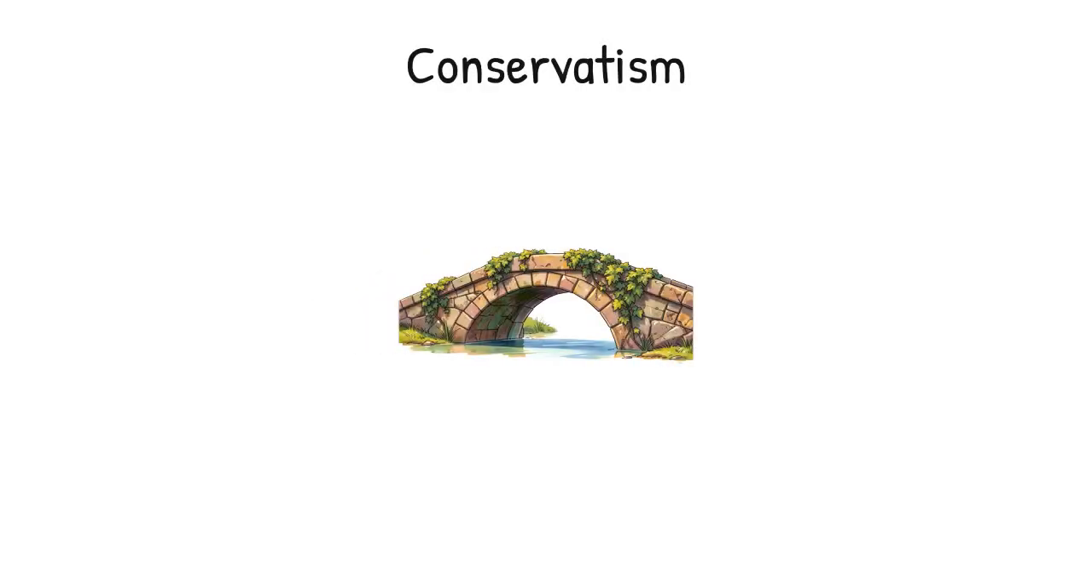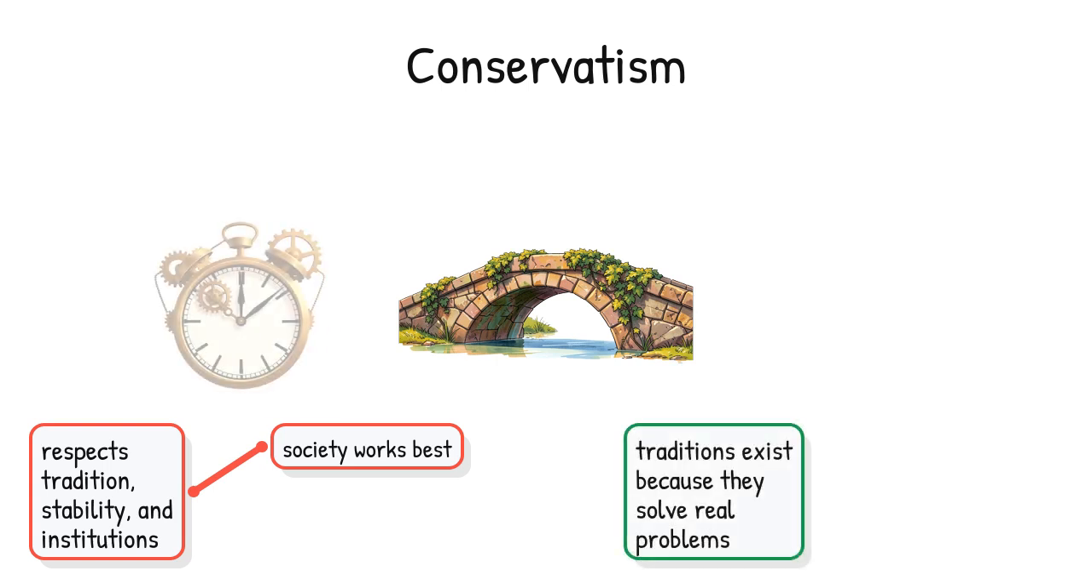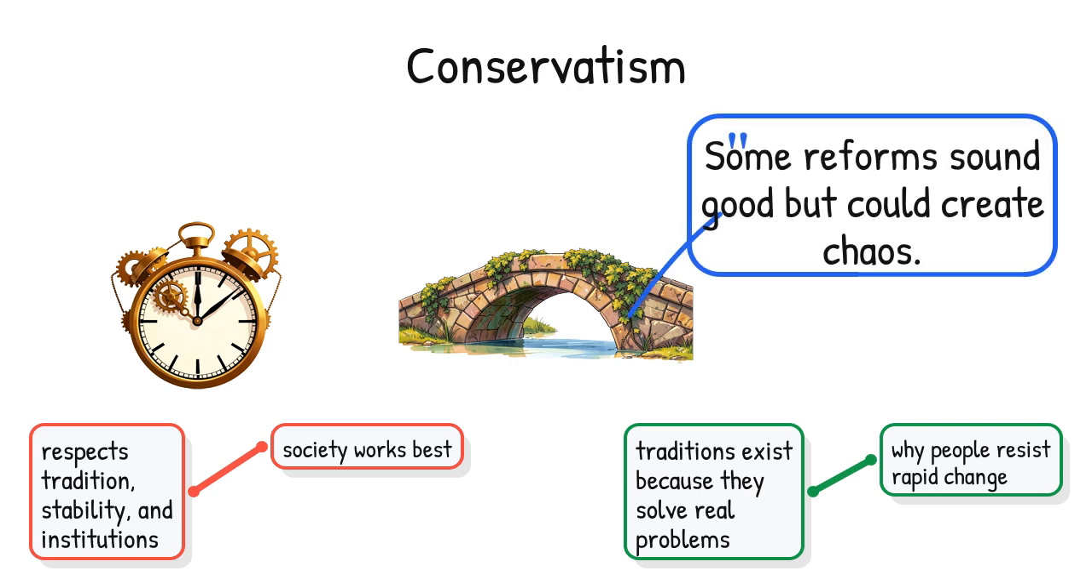Second, conservatism. Conservatism says society works best when it respects tradition, stability, and institutions that have stood the test of time. Instead of assuming every old rule is bad, conservatives ask, what if these traditions exist because they solve real problems? That makes this theory useful in understanding why people resist rapid change. It explains arguments like, do not tear down the system too fast, or some reforms sound good but could create chaos. For example, when a country debates changing school curriculums, family laws, or national institutions, conservatives often argue that slow change is safer than radical redesign.